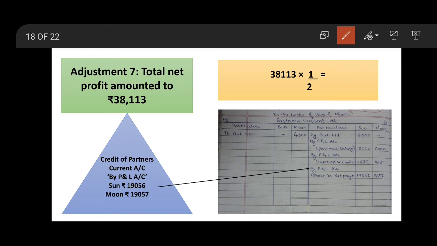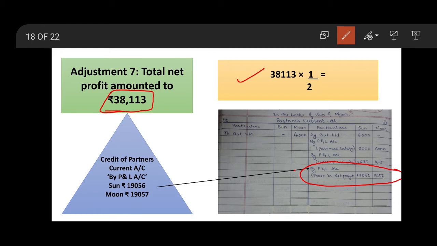So it is transferred to the partner's capital account, credit side, as we are preparing partner's current account. As we are following fixed capital method, so to the credit side of partner's capital account, writing by profit and loss account. But here the total net profit amount is given, which is to be distributed among two of the partners, and as the partners are sharing profits and losses equally, so it will be equally divided.